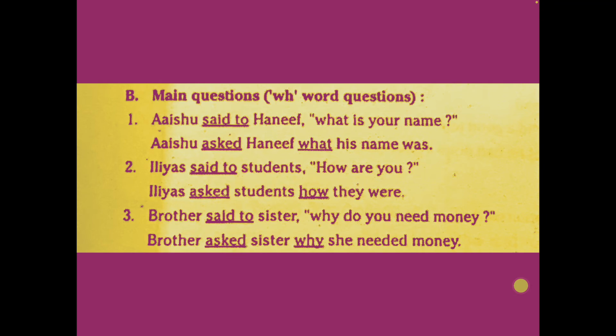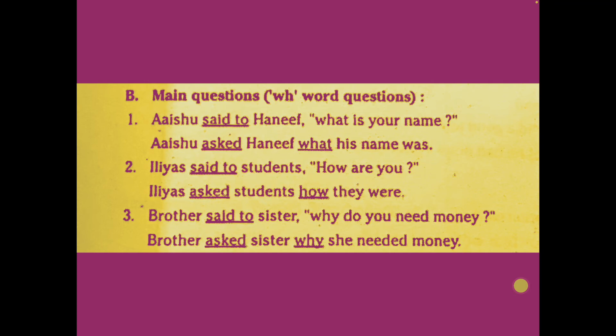We are changing it into a statement, so you shouldn't write what was your name, because again it will become a question type. Don't keep it as it is given in the question. You have to write what his name, the auxiliary verb should go at the end, what his name was, and put a full stop. Right?